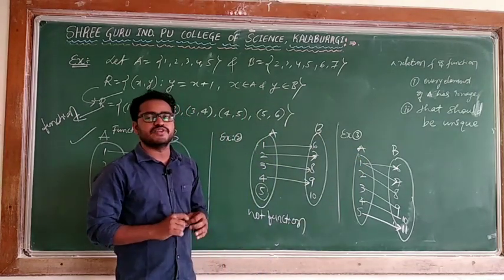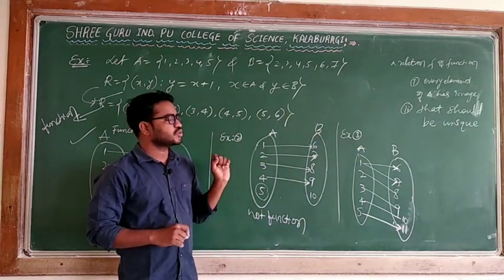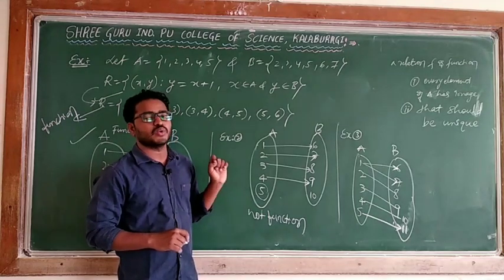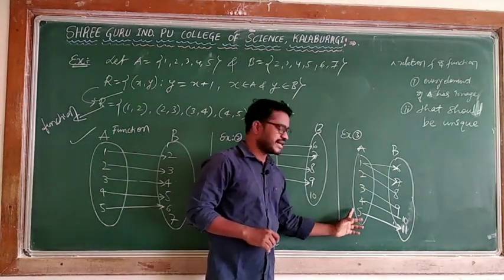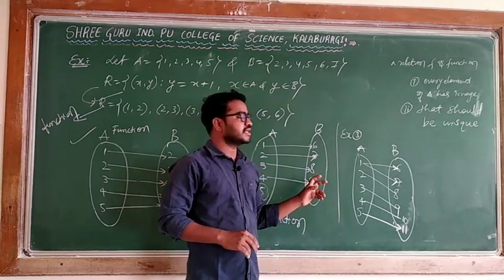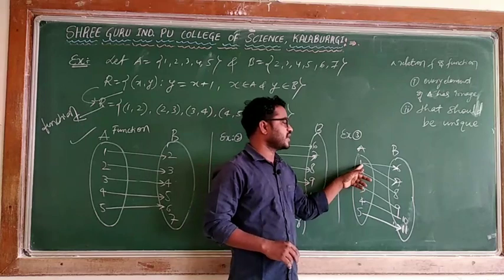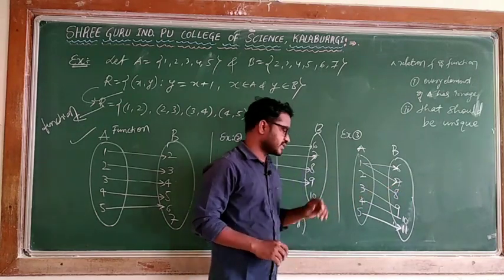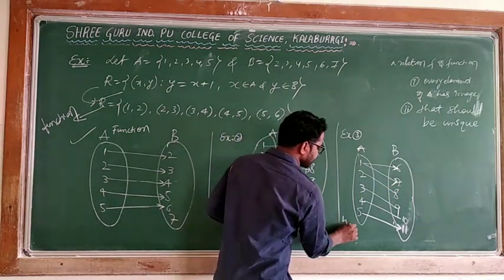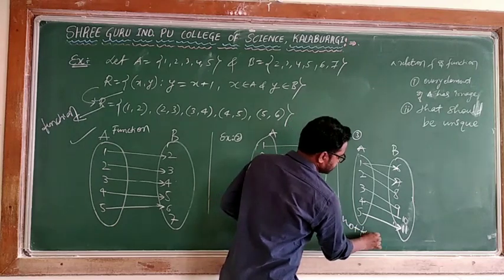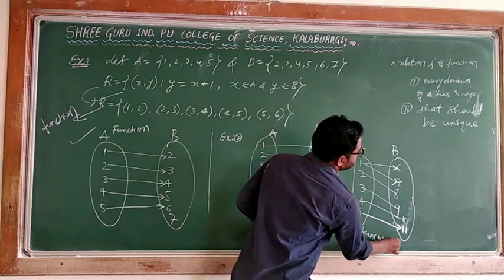The condition is that every element of the domain has a unique image, or one and only one image. Every element has an image. The second condition is that it should be unique, one and only one, but 1 has 2 images. For that reason, it is also not a function.